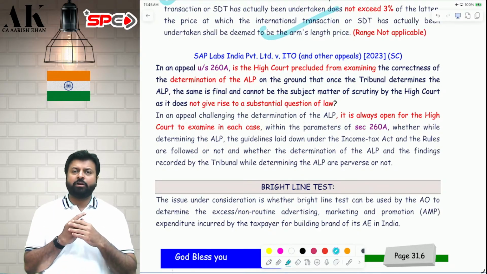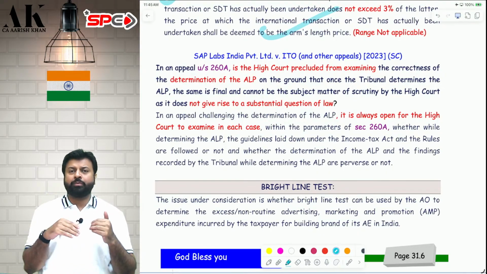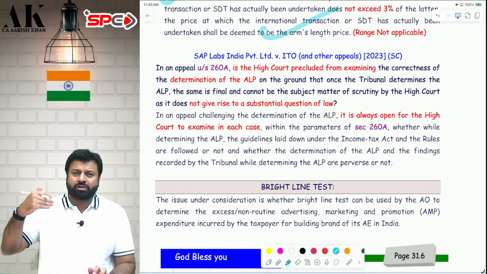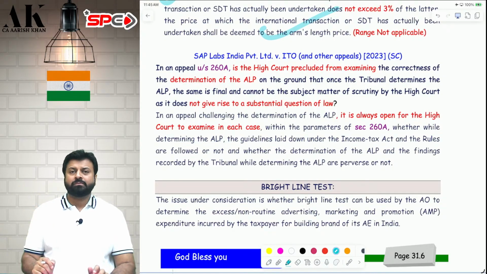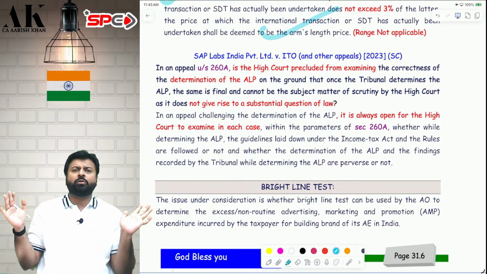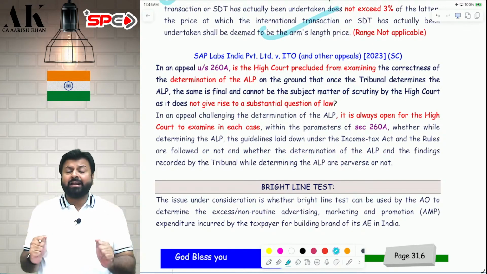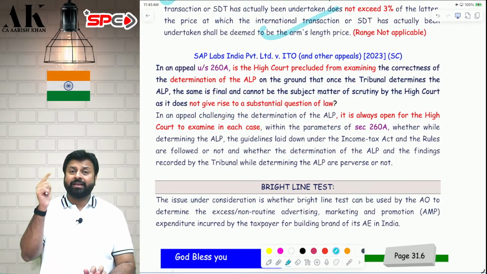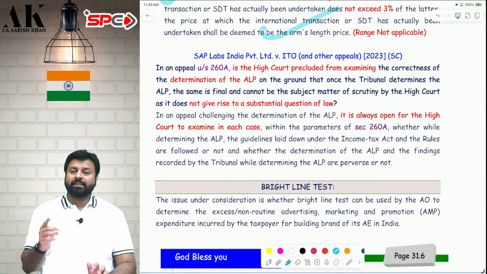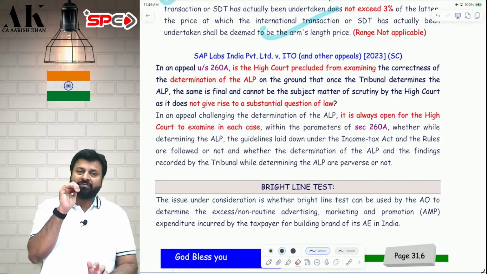See, generally we know, as we have done in the chapter of appeal in our classes, that ITAT is the last fact-finding authority. If you want to go beyond ITAT, there has to be a question of law. So now the question is whether the High Court has the power to determine the arm's length price, because determination of arm's length price is a question of fact. It's not a question of law. So here the Supreme Court has given a very beautiful judgment. The Supreme Court has said that no, the High Court does not have the power to determine the arm's length price, but yes, the High Court definitely has the power to interfere and say whether the arm's length price has been determined as per the income tax law and its rules or not. Whether the interpretation of law has been done properly or not, the High Court can definitely say.